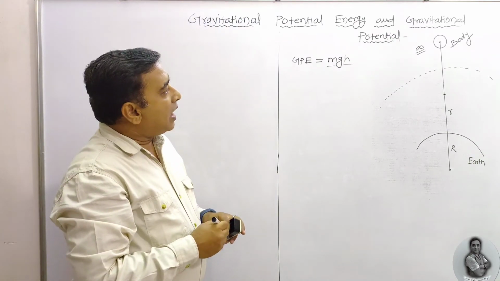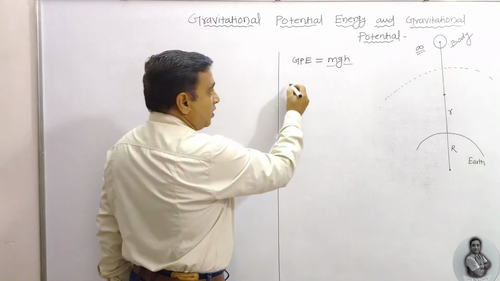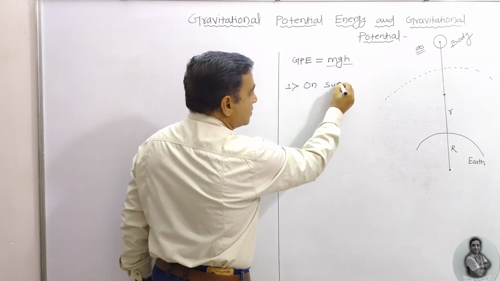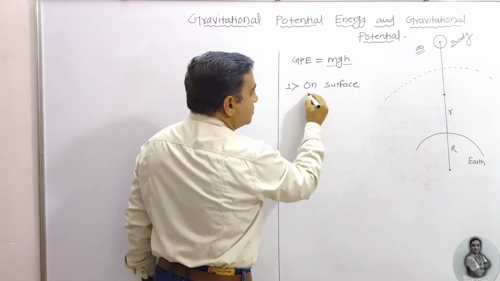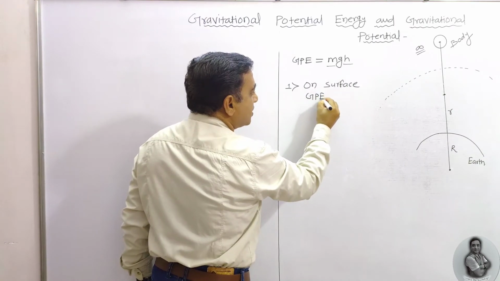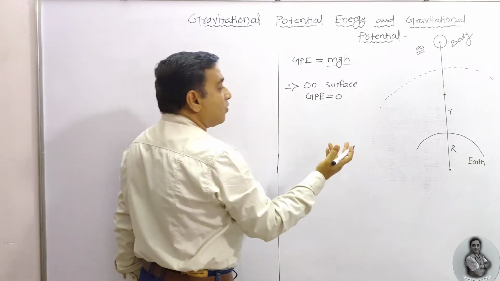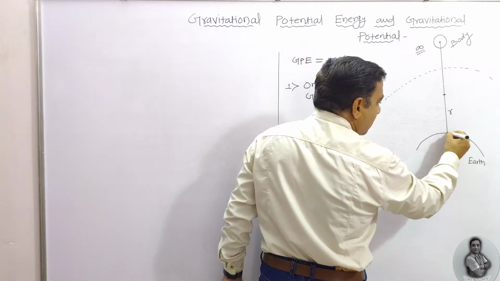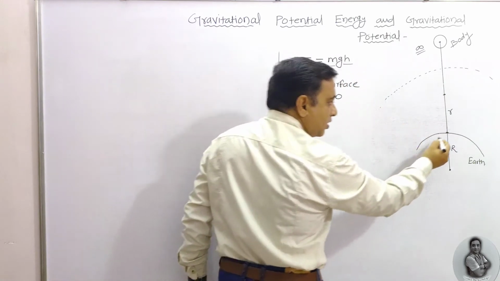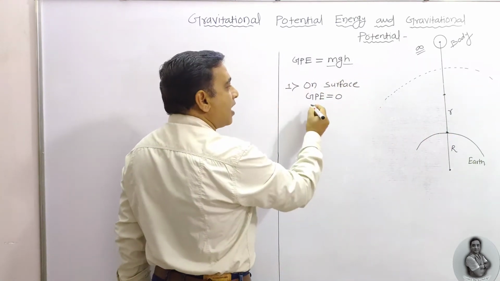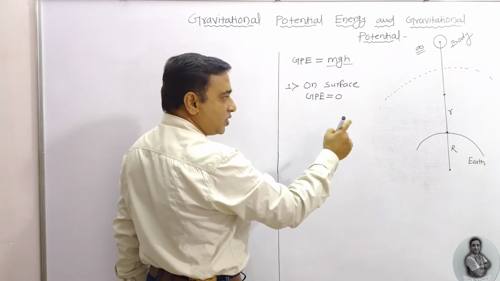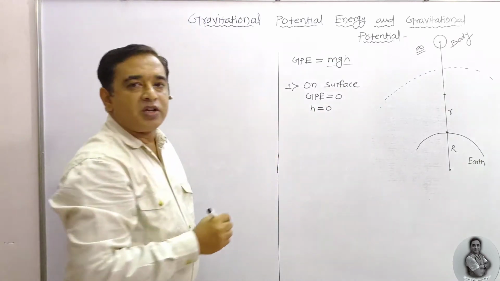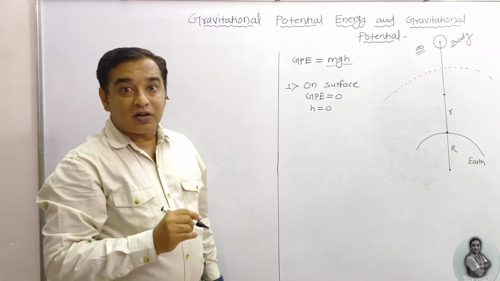Now, I need to consider certain rules. First rule, on the surface, GPE, that is gravitational potential energy, is equal to 0. Why? Because if the body is here on the surface, I need to consider the height equal to 0, because we always measure the height from the surface of the earth.